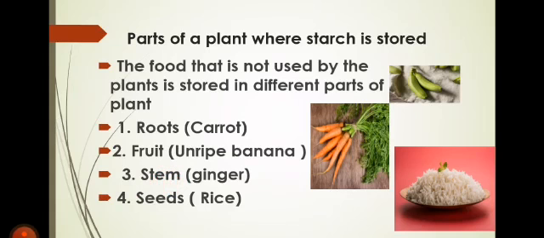So, what I told you, the extra food that is not used by the plant is stored in the form of starch, and this starch is stored in different parts of the plant because the plant does not have any refrigerator to store the food. Okay, so the plant stores its extra food in different parts. In which parts? Sometimes it may store it in the roots, sometimes in its stem, sometimes the plant stores its food in the seeds.